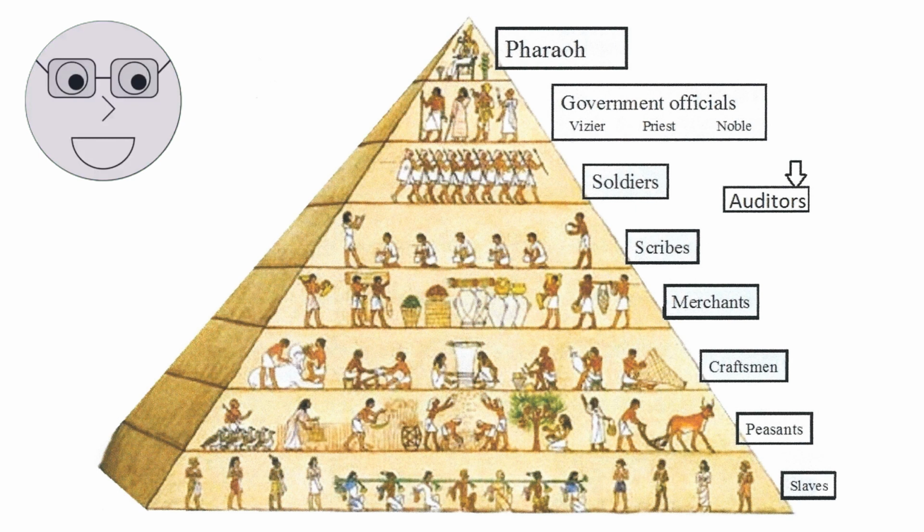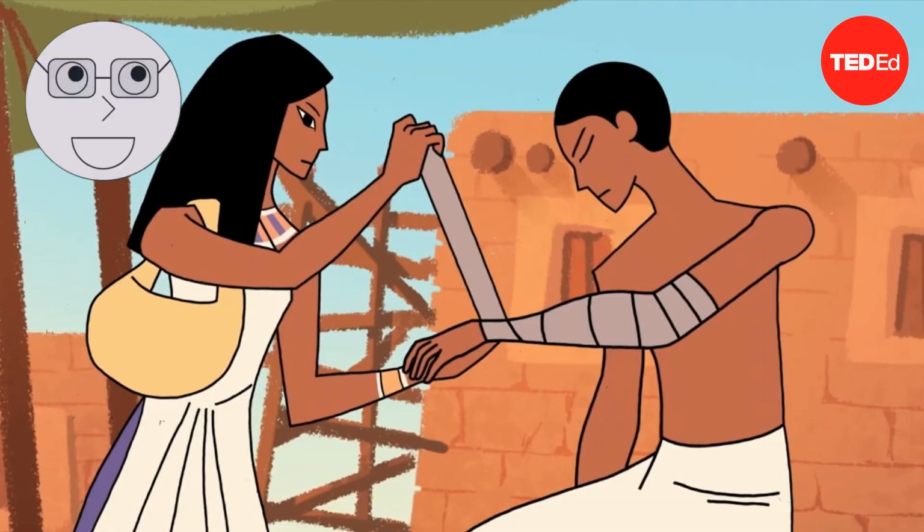Society in ancient Egypt was hierarchical, with the pharaoh at the top of the social pyramid. Below the pharaoh were the nobles, priests, and scribes, followed by the artisans, farmers, and laborers. Images of the social pyramid and daily life in ancient Egypt.